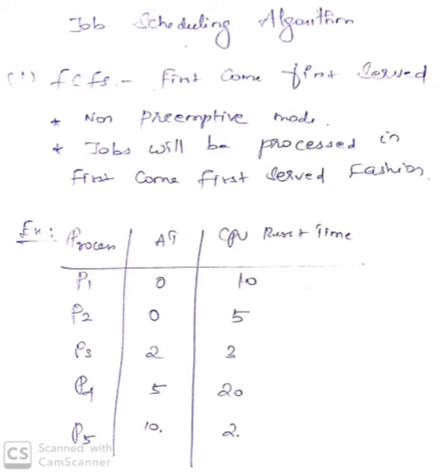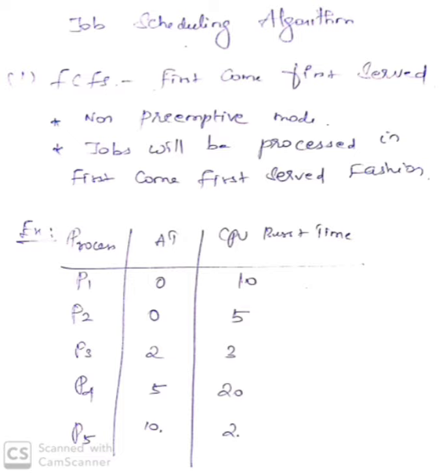What is FCFS? That is the first come first served algorithm. The jobs will be processed in the order in which they get into the queue. That is called the FCFS algorithm. There are two modes, which are already familiar in OS concepts: preemptive and non-preemptive. This algorithm works in the non-preemptive mode.